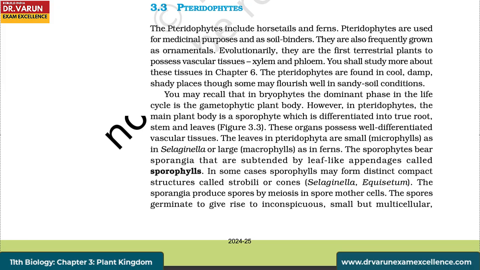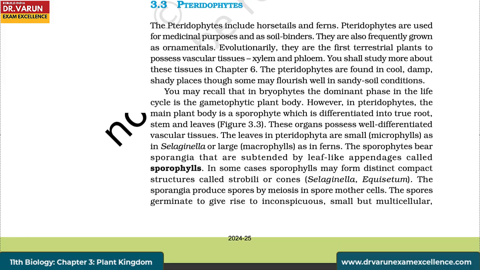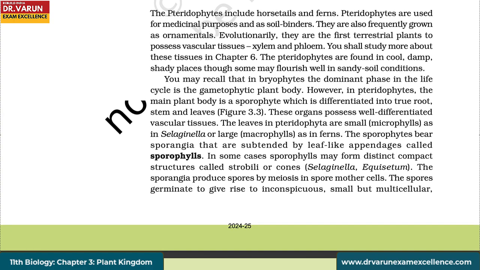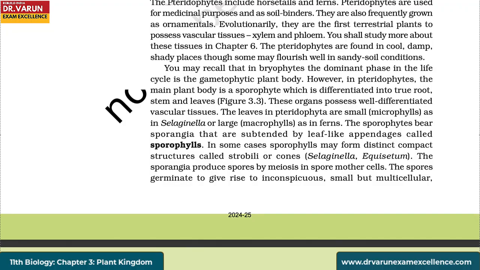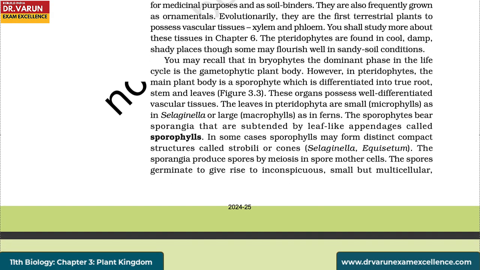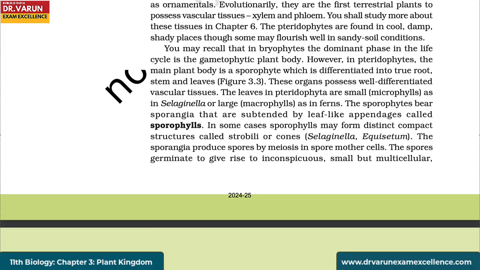You may recall that in bryophytes, the dominant phase in the life cycle is the gametophytic plant body. However, in pteridophytes, the main plant body is a sporophyte which is differentiated into true root, stem, and leaves. These organs possess well differentiated vascular tissues. The leaves in pteridophytes are small microphylls, as in Selaginella, or large macrophylls, as in ferns. The sporophytes bear sporangia that are subtended by leaf-like appendages called sporophylls. In some cases, sporophylls may form distinct compact structures called strobili or cones, as in Selaginella and Equisetum.